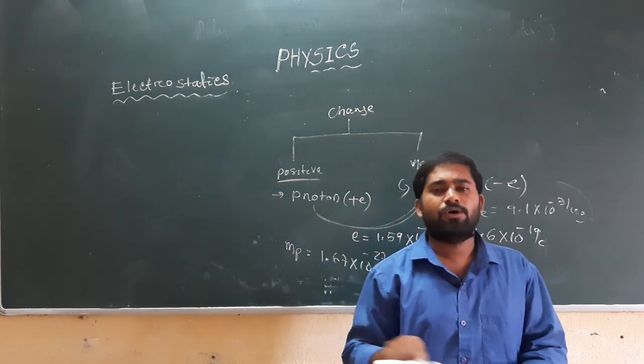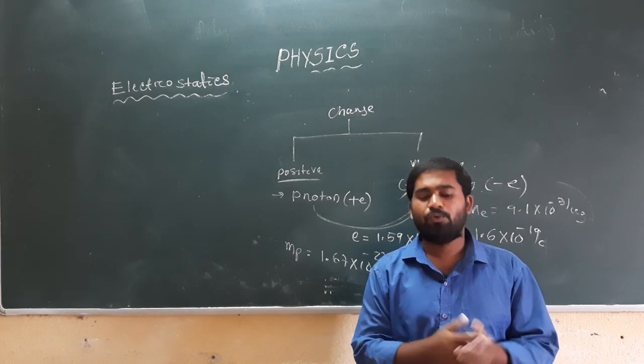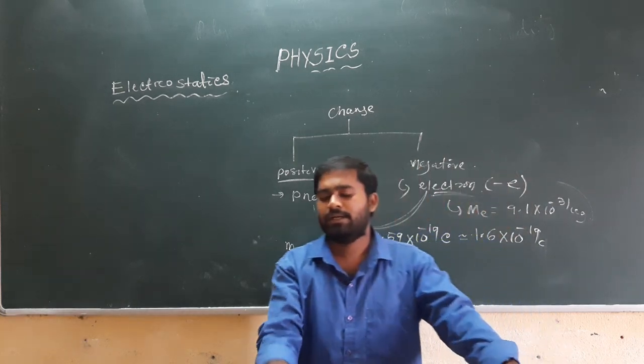Now, let us look at more on the process of charging a body.